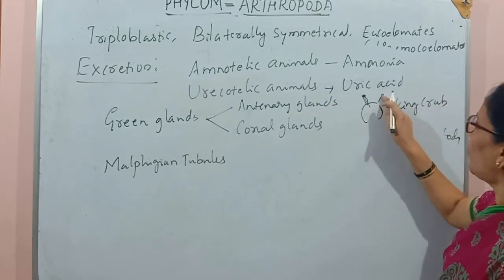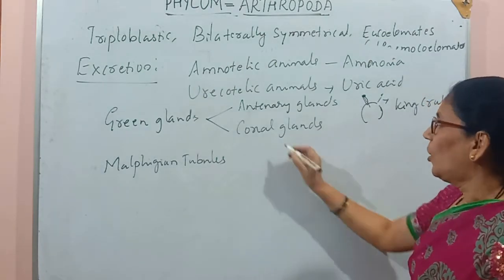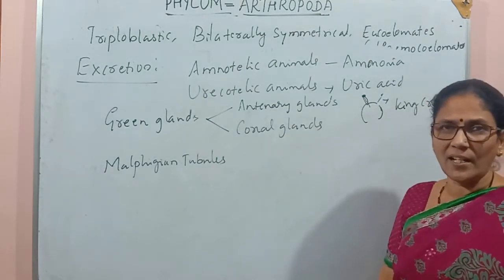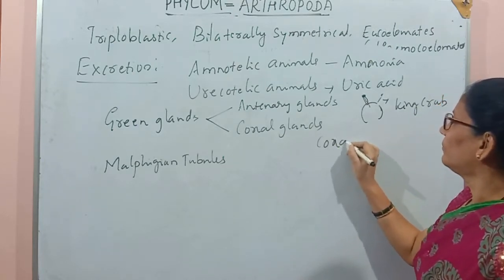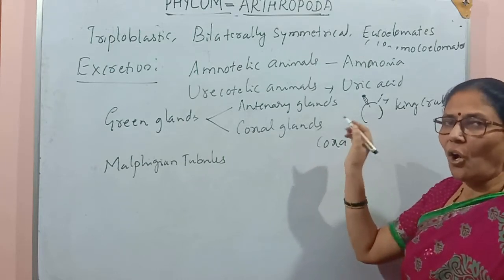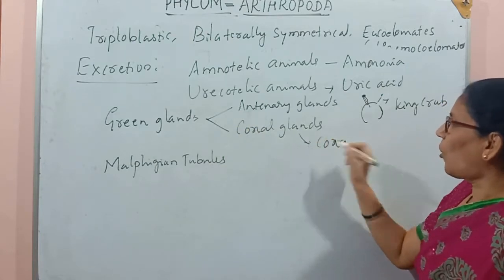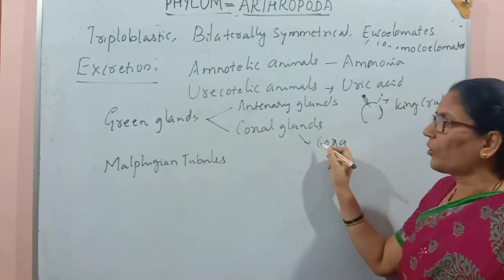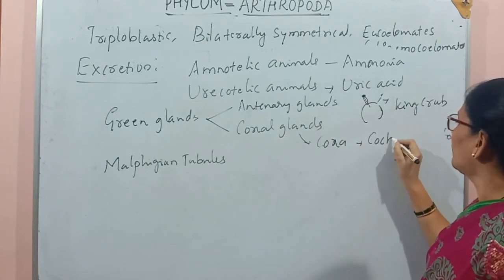Coxal glands are also green glands, but they open outside through the coxa, which is a part of the leg. If green glands open through the coxa, they are called coxal glands, for example in cockroach.